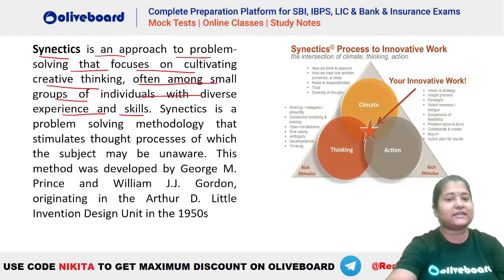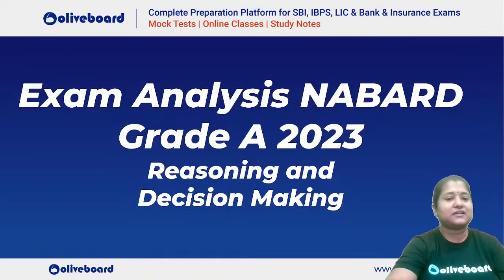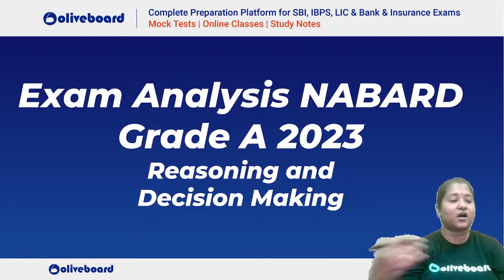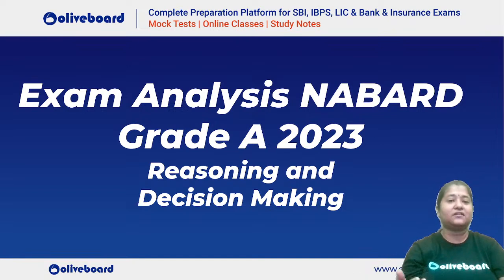Now I have told you already that these are not the exact questions in here. These are just what we got there, right? So to give you an idea of the level and the topics that we came across in yesterday's paper. Okay. So I hope it was clear what exactly was there in the paper. Again, for the cutoff guys, the decision making will be around 2, right? Won't be going beyond 2. And for reasoning also it will be around 5 or 5.5, nothing more than that, right? 5-5.5 के आसपास ही जाएगा, उससे ज्यादा नहीं जाना चाहिए for the reasoning section as well, because there was a puzzle which was on the trickier side.